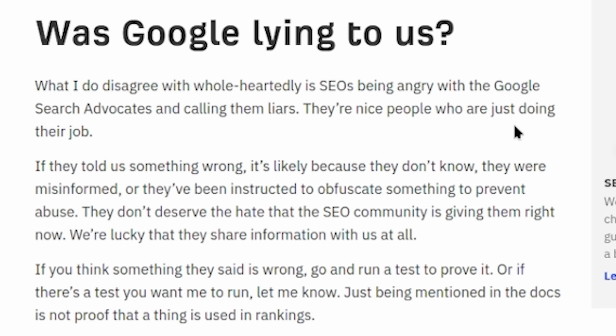So when asked, is Google lying to us? What I do disagree with wholeheartedly is SEOs being angry with the Google search advocates and calling them liars. They're nice people who are just doing their job. If they told us something wrong, it's likely because they don't know they were misinformed or they've been instructed to obfuscate something to prevent abuse. They don't deserve the hate that the community right now is giving them.